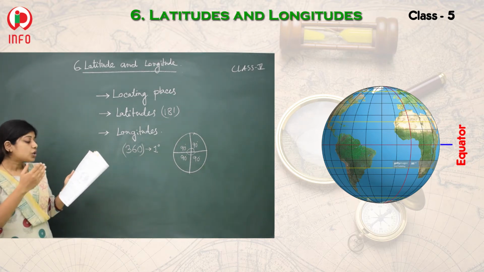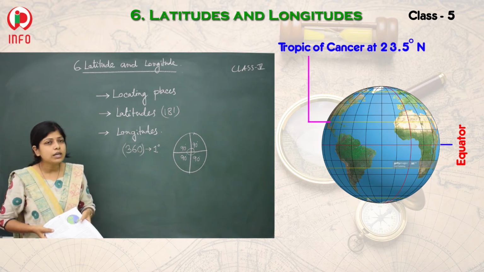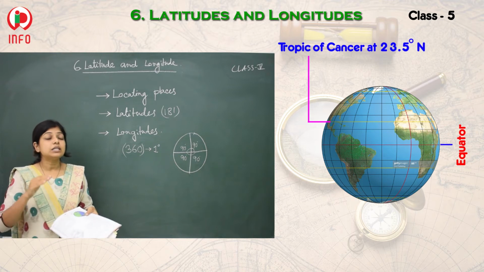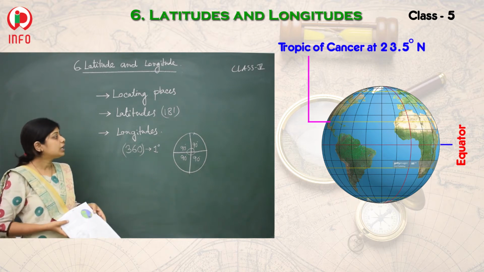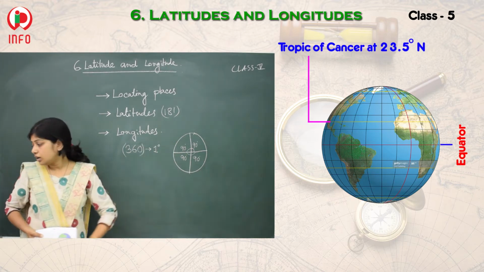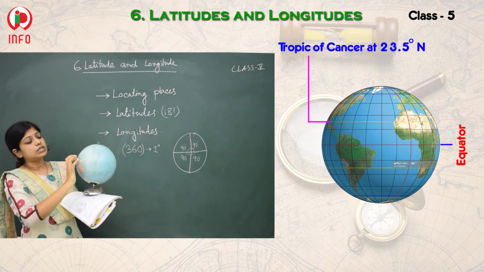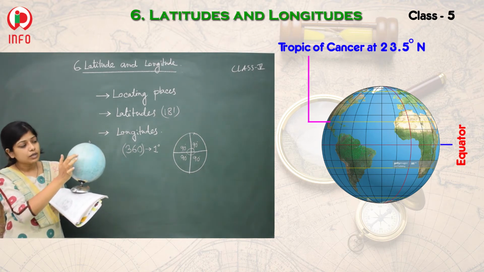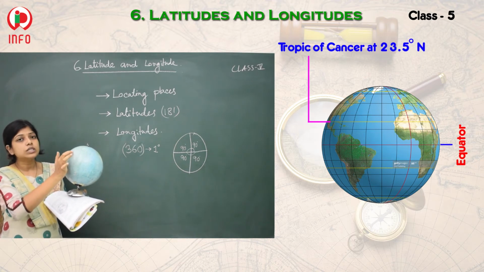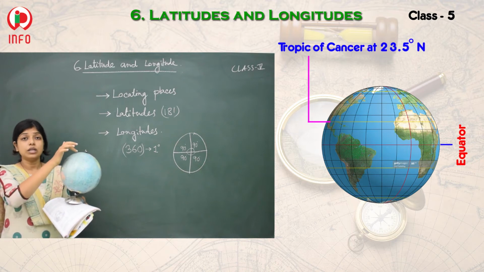Next one, Tropic of Cancer. Where is it situated? It is situated 23.5 degree north. Suppose this one is a globe. So this one is the equator, and if you go 23.5 degree, then you will definitely get north.